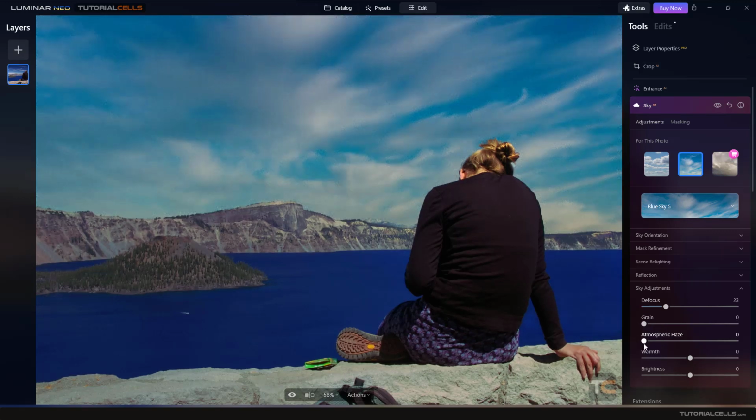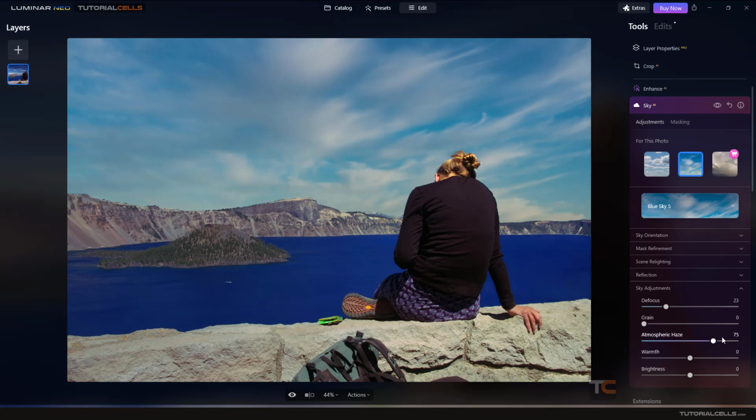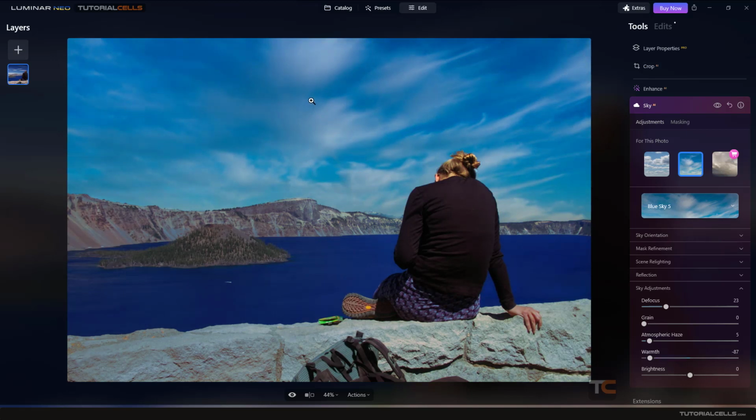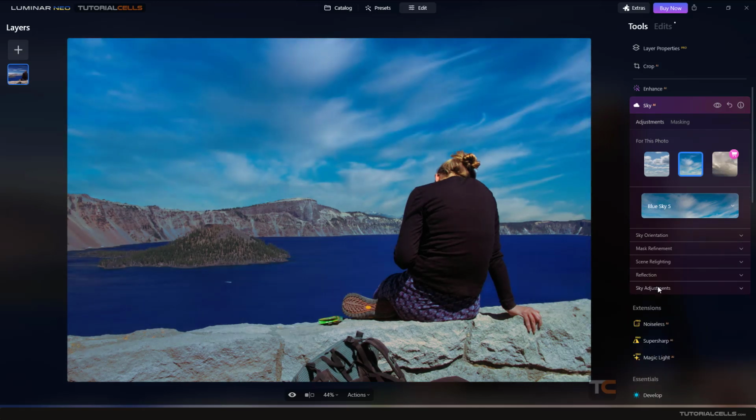Or you can use atmospheric haze. Yeah, you can add atmospheric haze to your scene. It makes a little fog over the scene. Or you can make your photo warmer with more warm color or cool color. I need that because our sky is blue and cool. Or of course you can change the overall brightness of your scene if you want. This is sky adjustment. Nice.